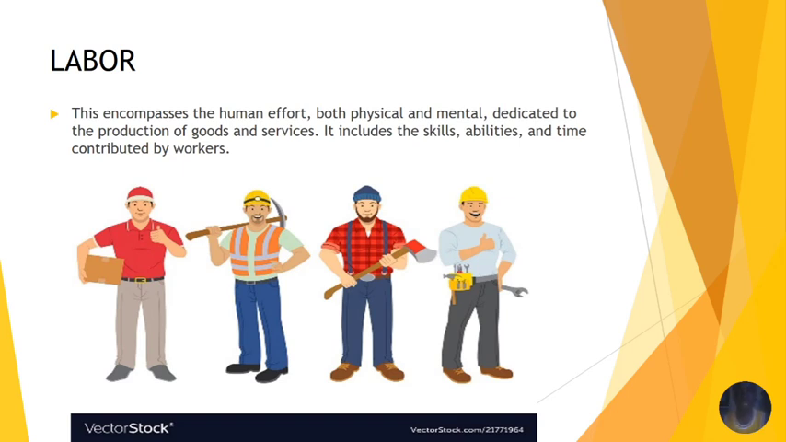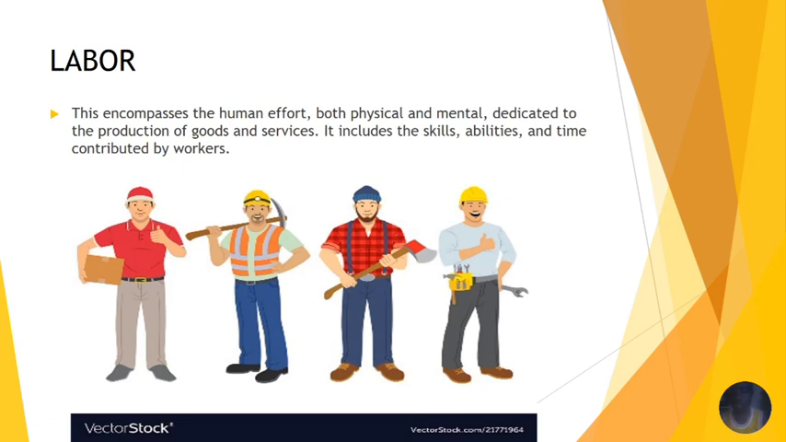That's why I am saying that labor is essential as it encompasses human effort, but it's dedicated to the production of goods and services. So labor is a derived demand driven by the production of goods and services. It also includes the skills, the abilities and the time contributed by the worker. These are all essential in making sure that we give them the reward. As you know, the reward for labor is wages and salaries. So that's what you need to know under labor.